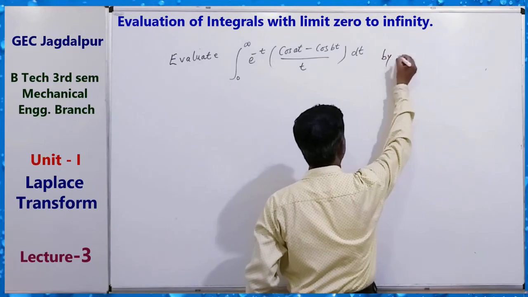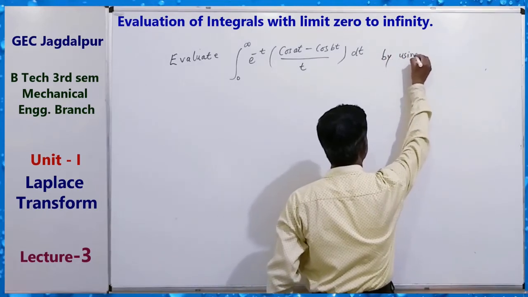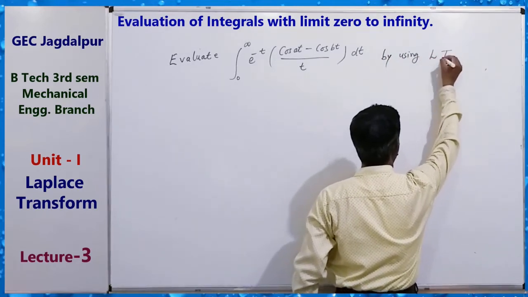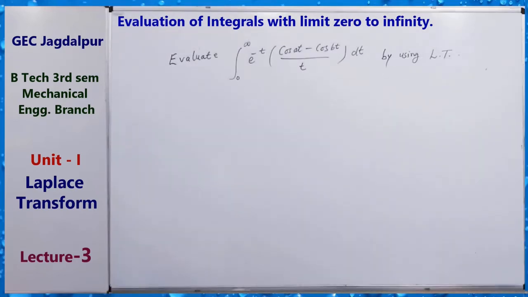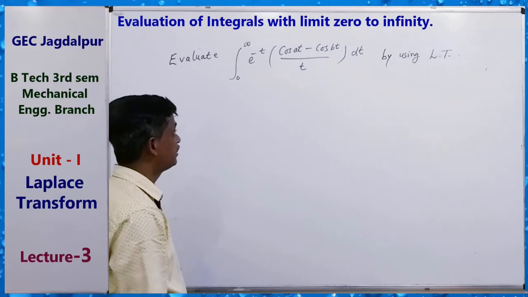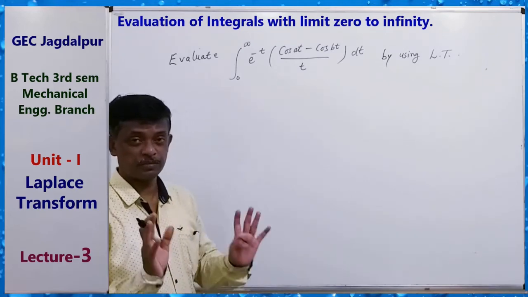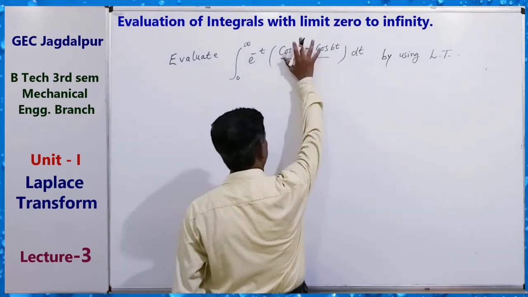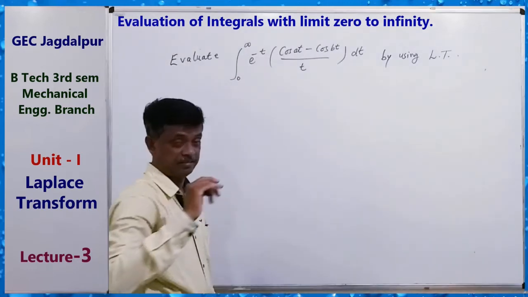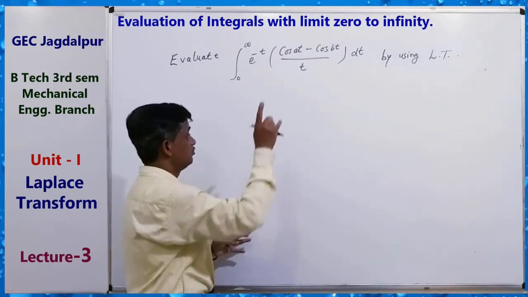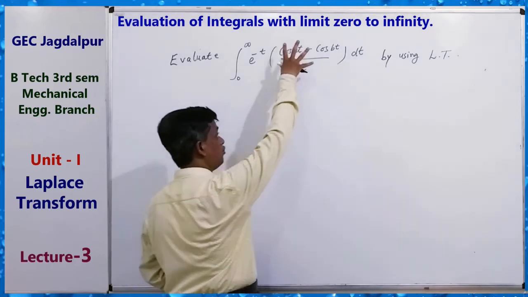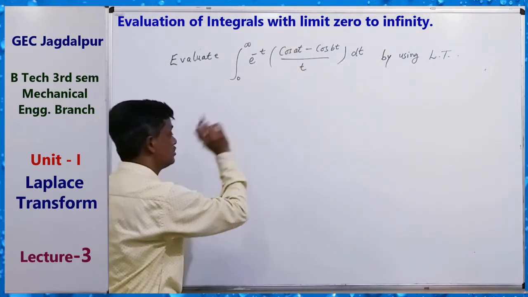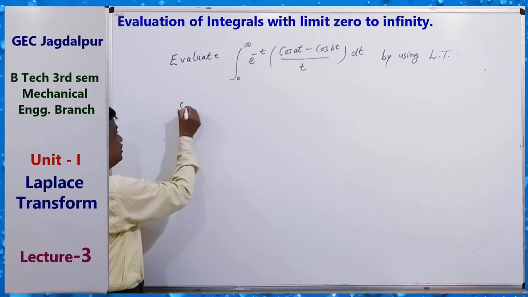Okay, so our method is what? We suppose this is f(t), and we also find L of f(t), that is the Laplace transform of this. So solution.